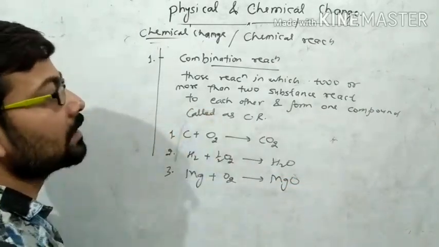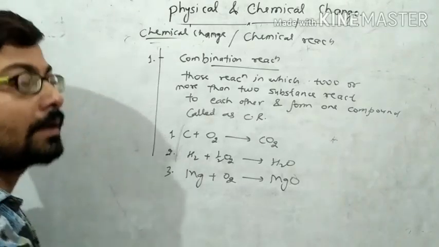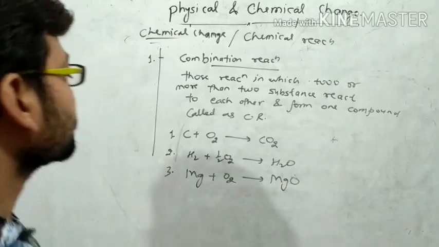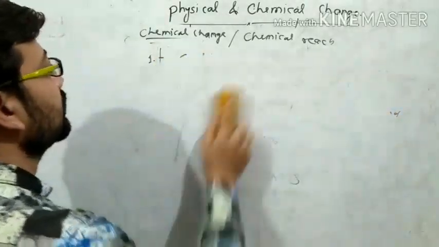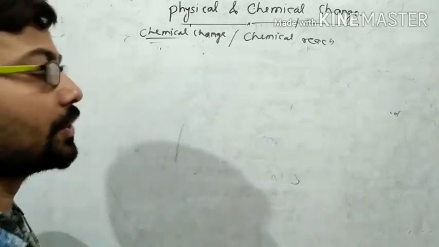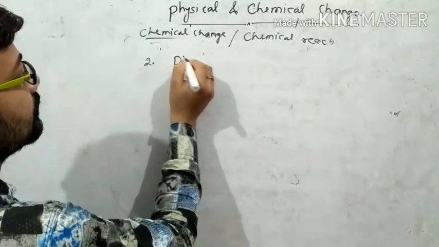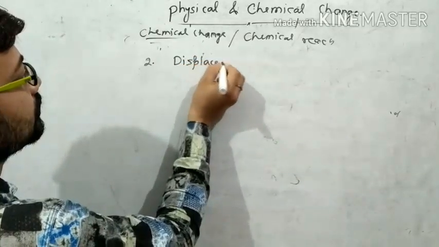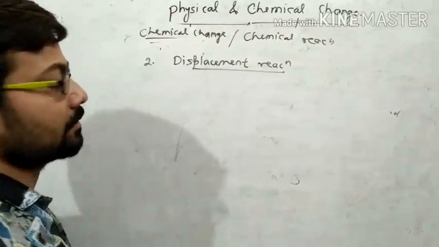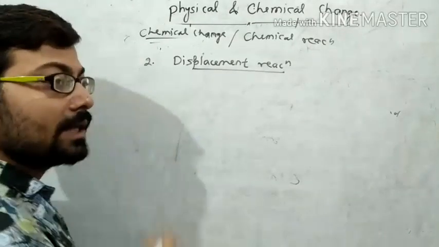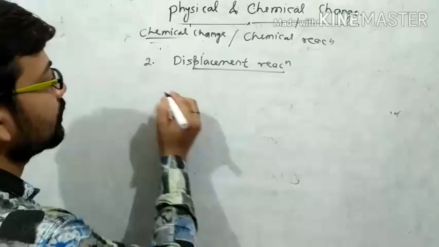So these are the examples of the combination reaction. Now the second type of chemical change, that is displacement reaction. What is displacement reaction?